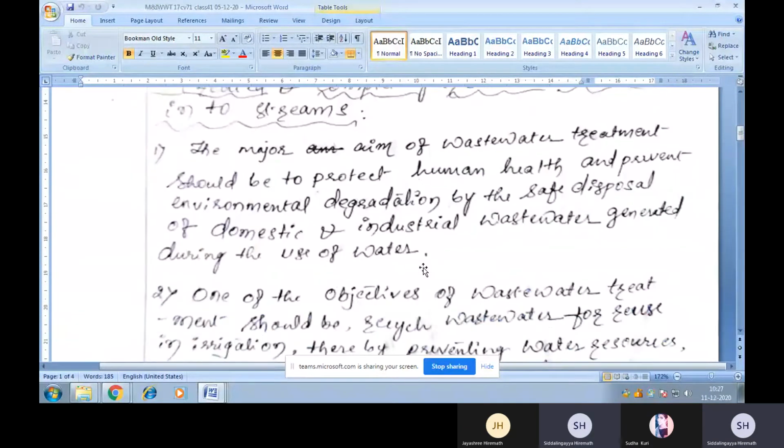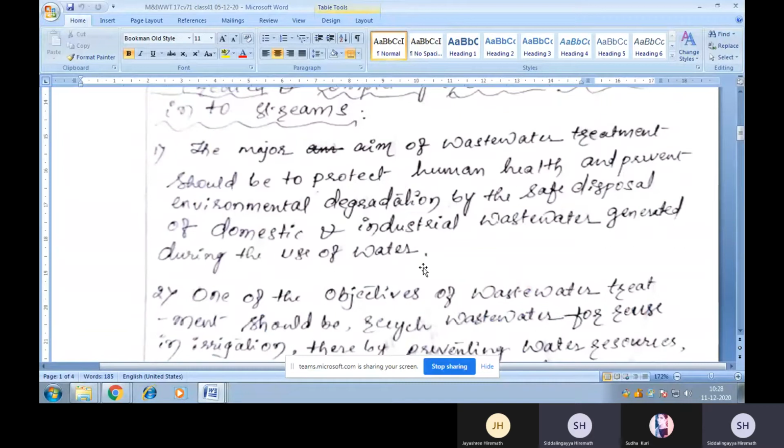Okay, so first one I can say is the major aim of wastewater treatment should be to protect human health and prevent environmental degradation by the safe disposal of domestic and industrial wastewater generated during the use of water. So this you can consider as a principle here.